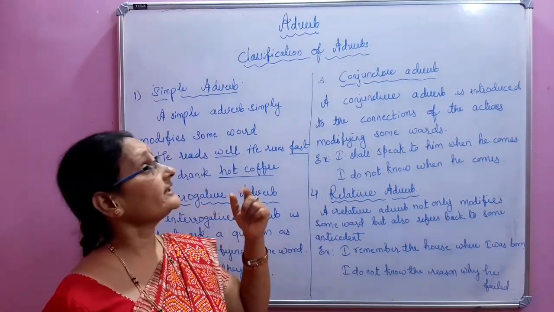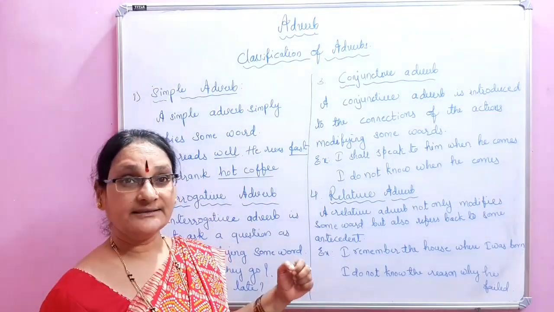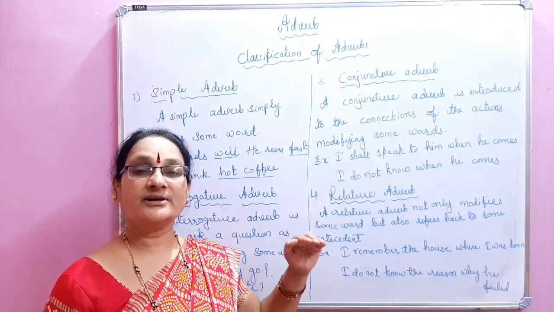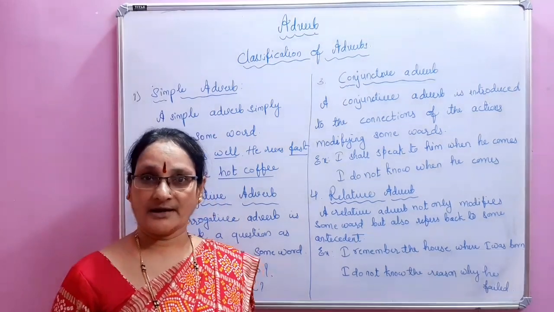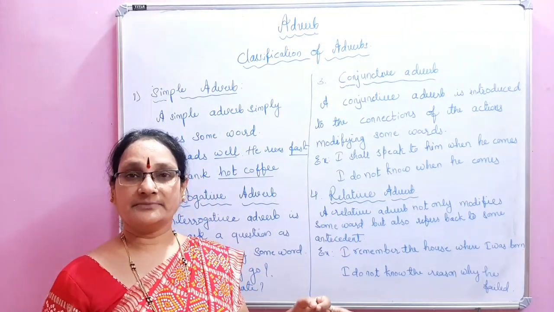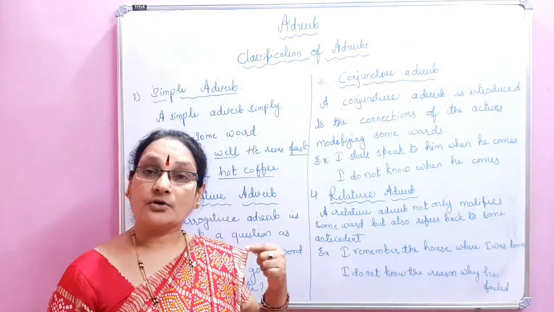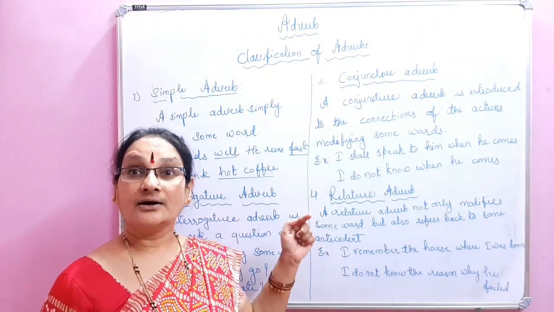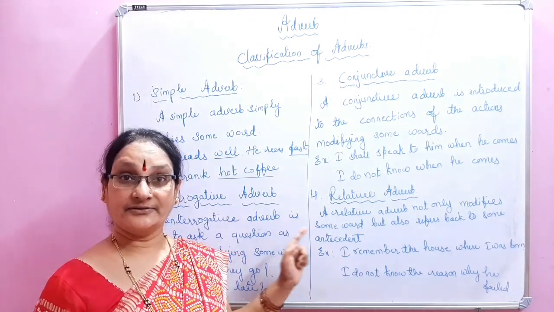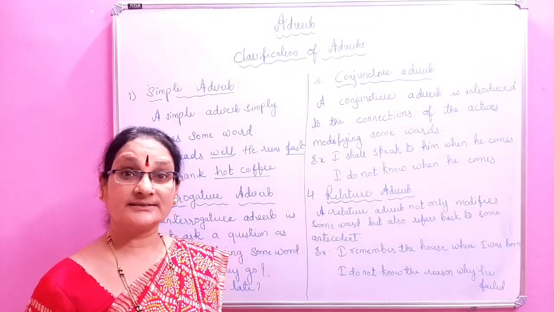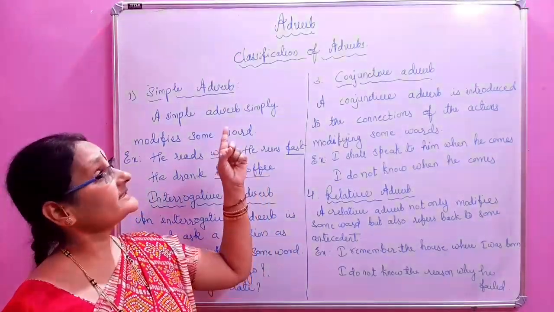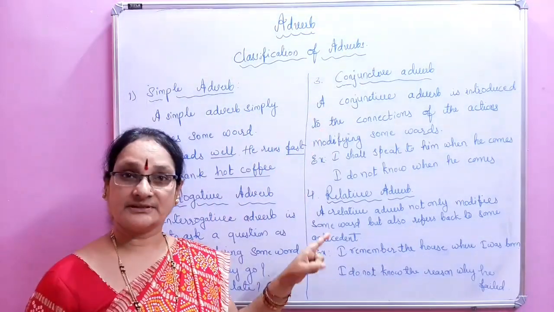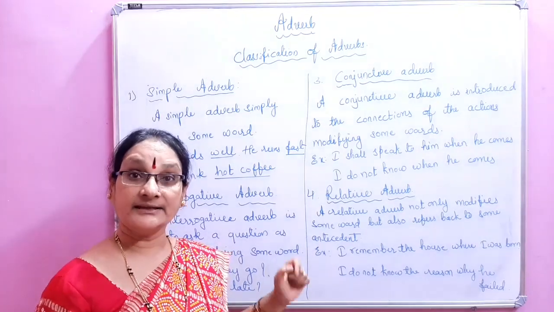Now we will see the classification of adverbs, that means some different kinds of adverbs. Now you understood what an adverb is. Today we are learning the classification of adverbs. How many kinds are there in the adverbs?